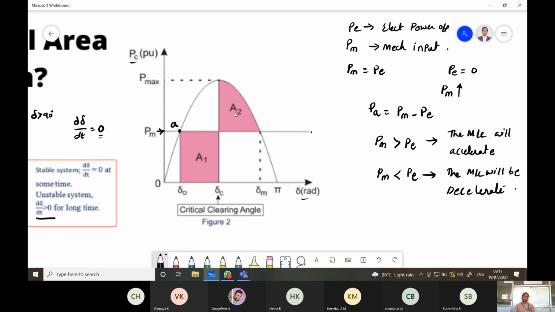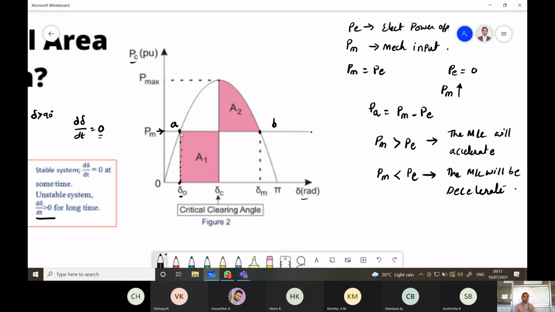There are two points here, point A and point B. If the mechanical power is increased and the electrical power is reduced, then at the initial angle delta naught, the electrical power becomes 0.